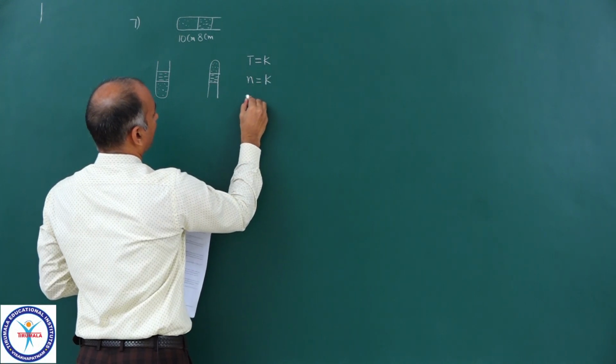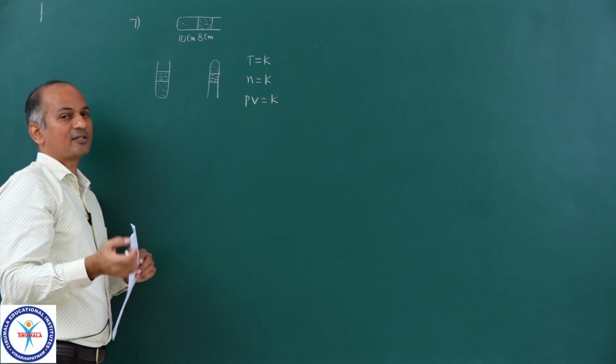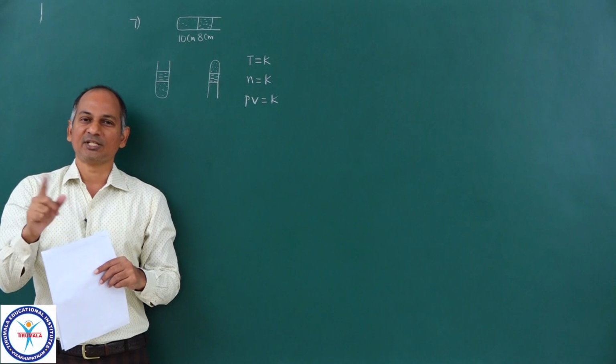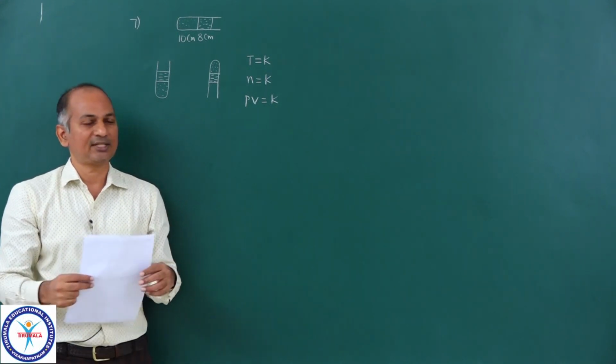In that case, PV becomes equal to constant, Boyle's law. At constant temperature and for a fixed amount of gas, pressure is inversely proportional to volume. So this is what is Boyle's law. So you can apply Boyle's law.